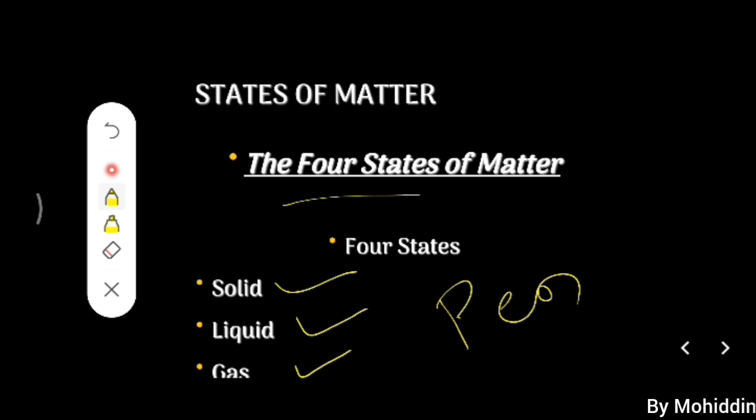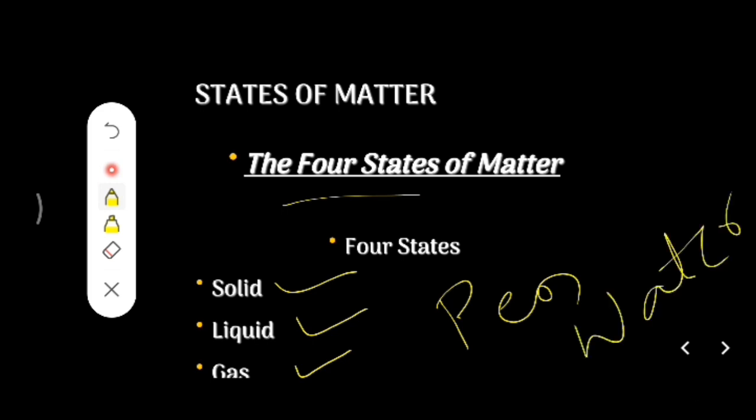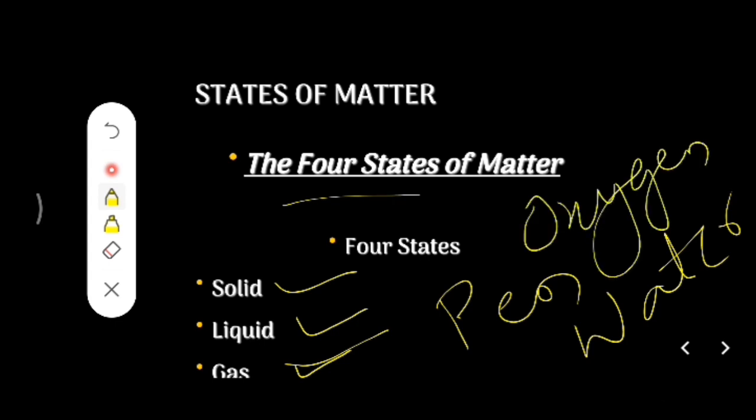Second one, liquid. An example of a liquid is water. Consumption of water is very important, so please drink at least 4 to 5 liters per day. At last, the third state of matter is gas. The best example for gas is oxygen. Without oxygen, we can't survive, right? So this is the overview of states of matter.